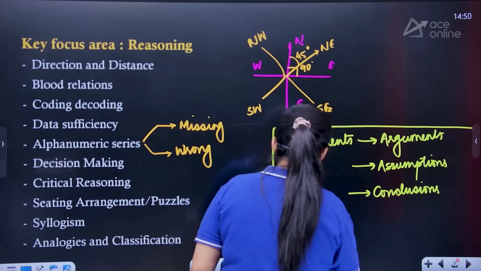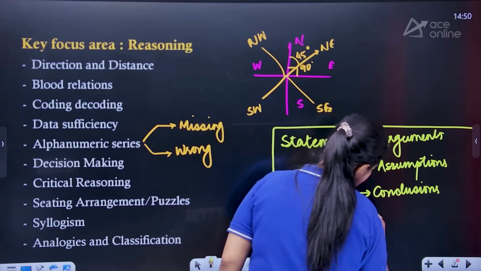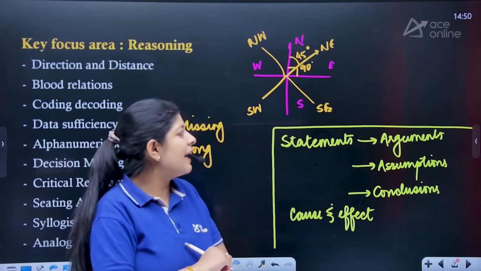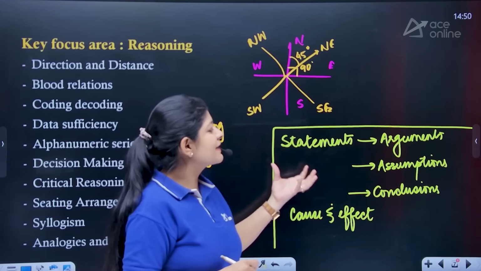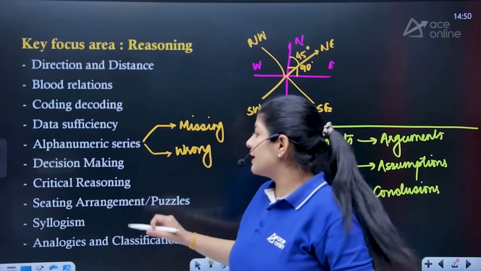We do have cause and effect. We do have the strong statement and the weak statement, or the weak arguments. So we have these kinds of terms, or we can say these types of subtopics under critical reasoning.